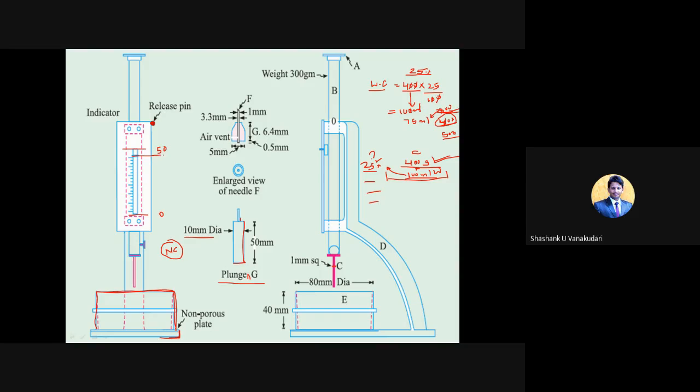At this point it is 40, and then this is 30, 20, 10, like that it will be there. Maybe you can consider this one as the 50. Okay, and this is 40, 30, 20, 10, 0. So here till that you can consider, because they have given the large dimensions. Else I will draw a small diagram here so that the things will get clear. So these are the readings.